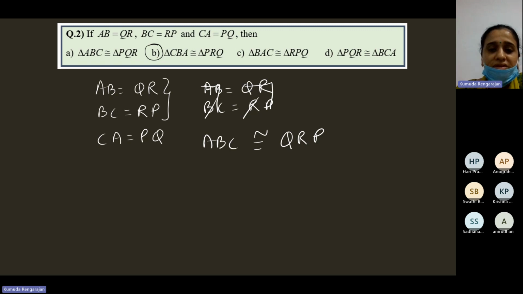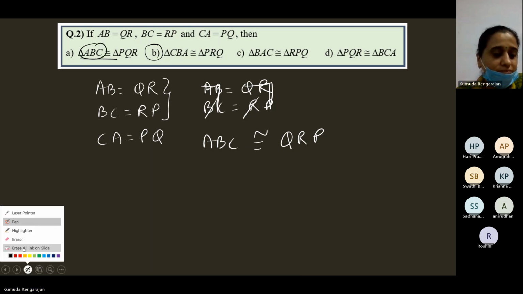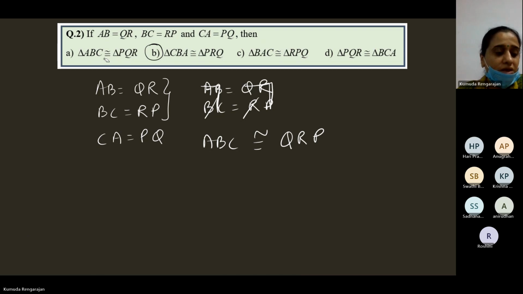This is the order in which we name the two triangles. Now, what are the options you see here? If it is ABC, it should be QRP. So this is not right. If it is ABC, then it has to be QRP, so this is wrong.